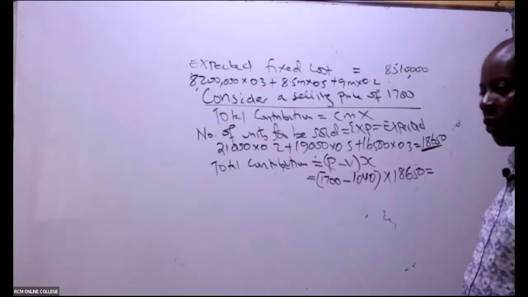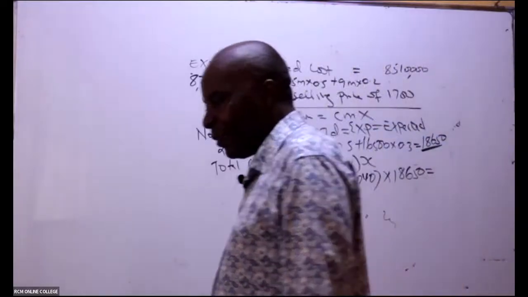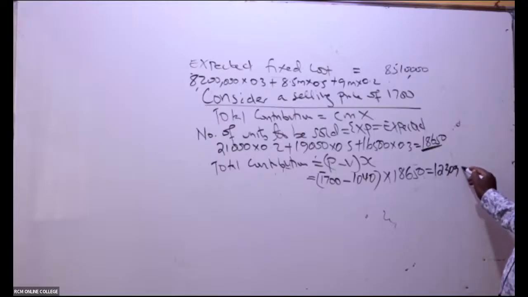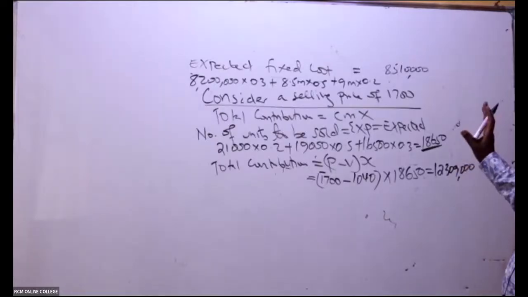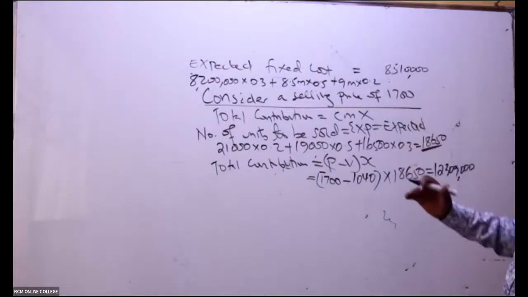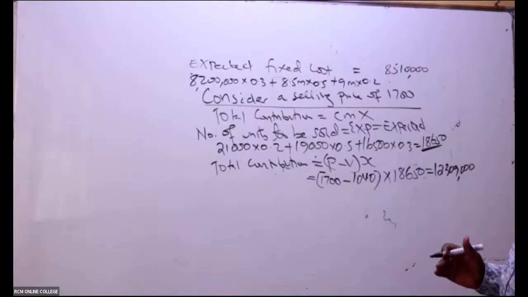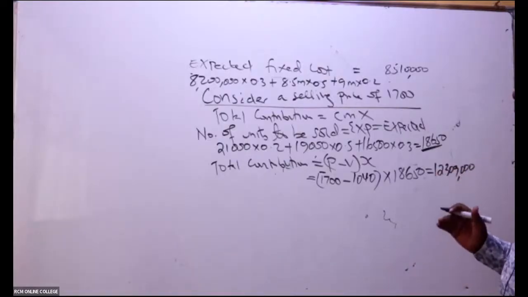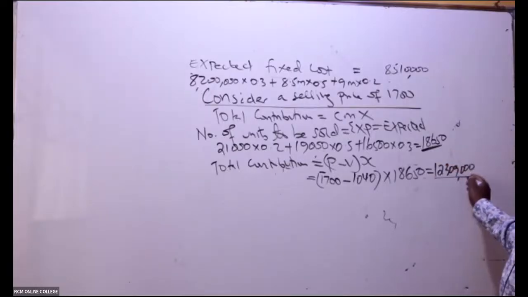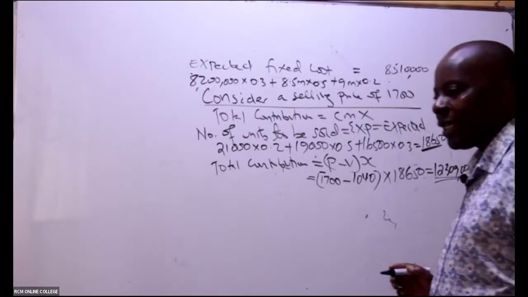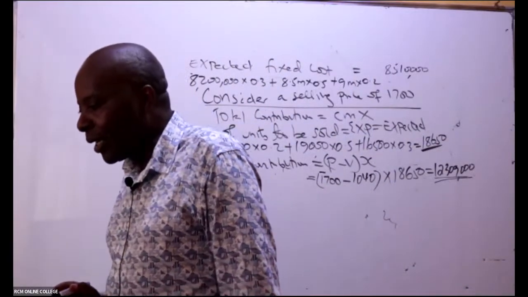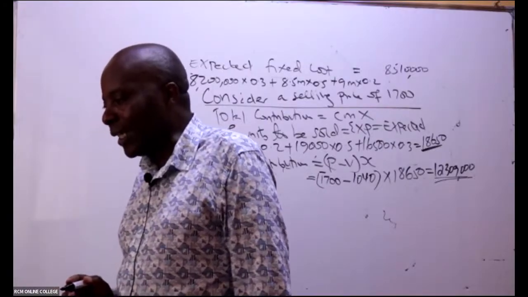So in this case, what will be the total contribution? I'm being given 12,309,000. In this case, there is no good reason for you to subtract fixed cost to get profit, because fixed cost will be the same regardless of the option, so it becomes irrelevant. So should we charge a price of 1,700, we expect ourselves, ladies and gentlemen, to earn this amount. Somebody should be able to help show how we got that 1040.